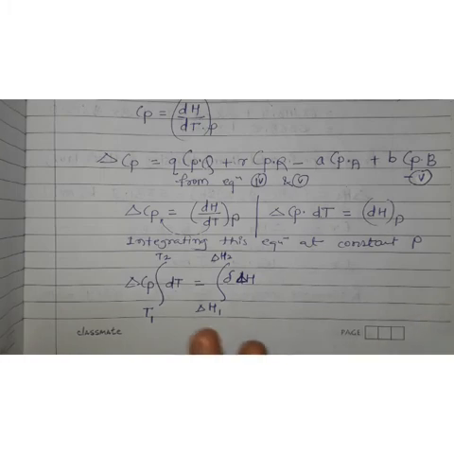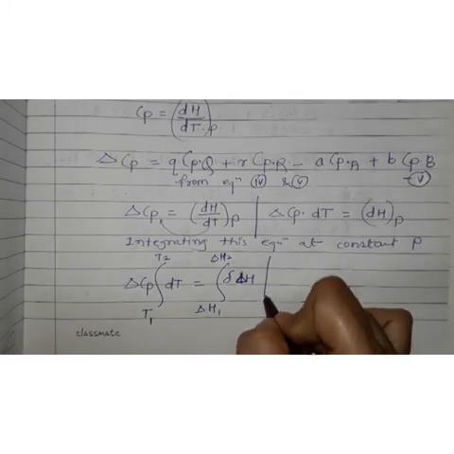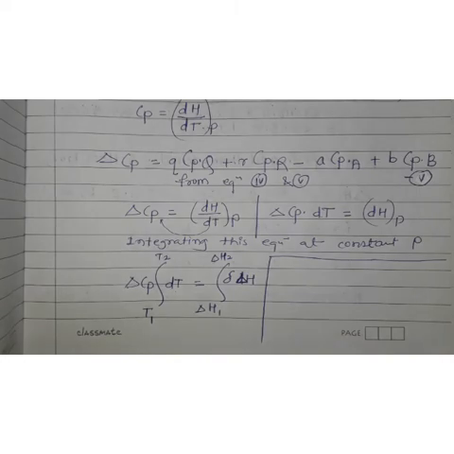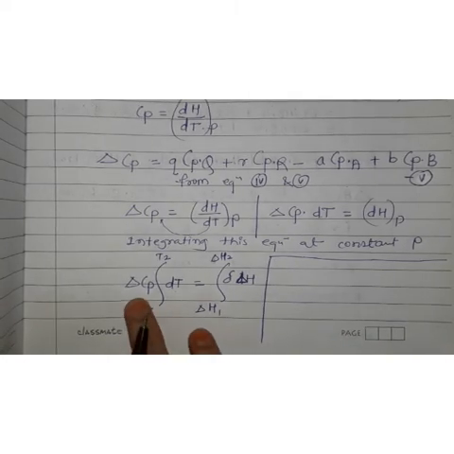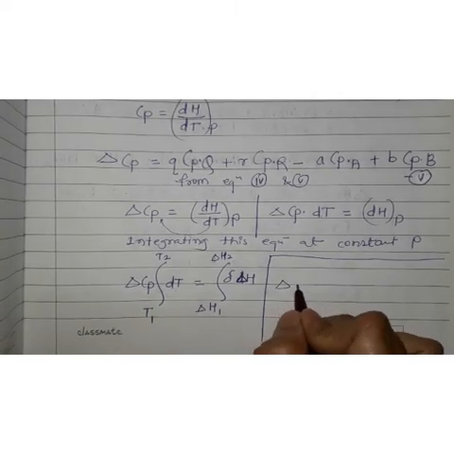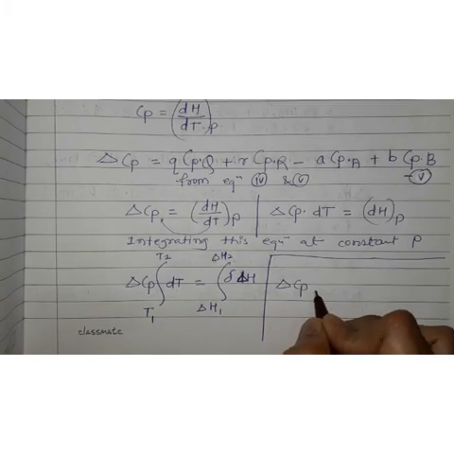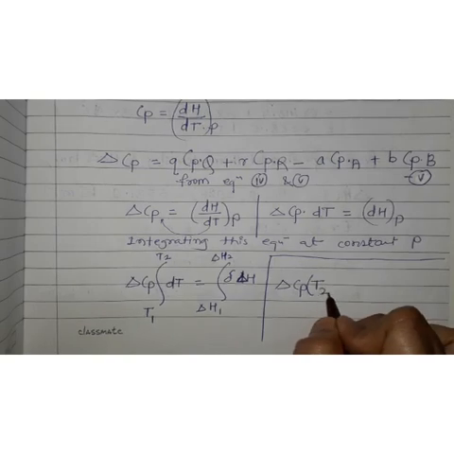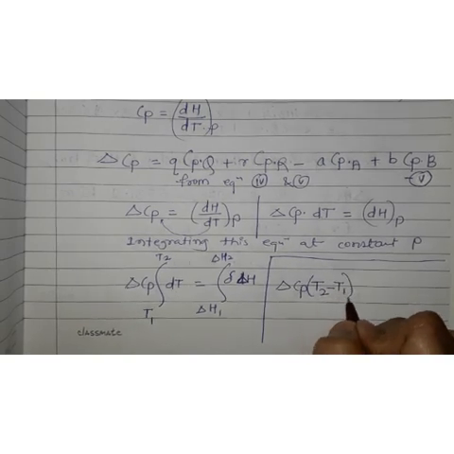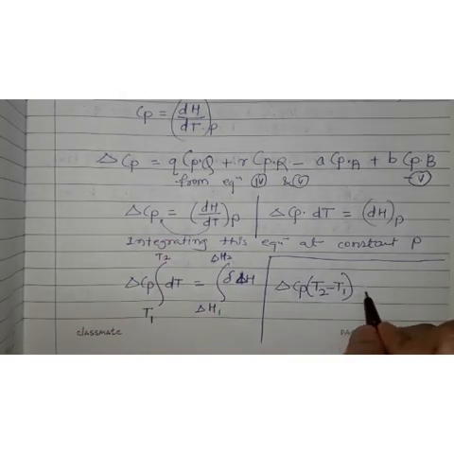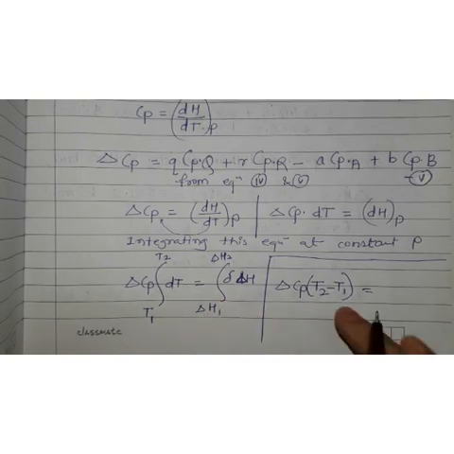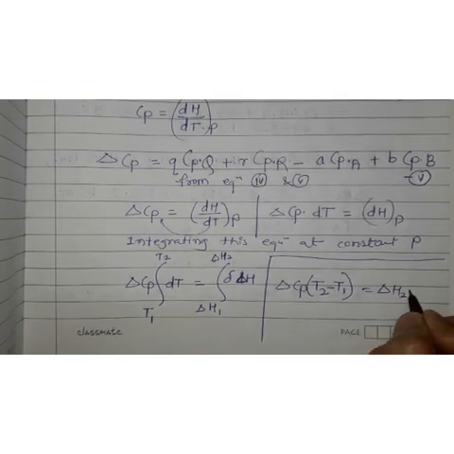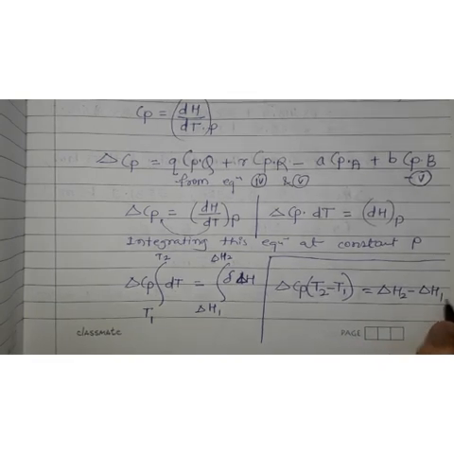Now we have to solve this. So this will become delta Cp, bracket T2 minus T1, that is final temperature minus initial temperature. This side we have solved, is equal to, now here, delta H2 minus delta H1.